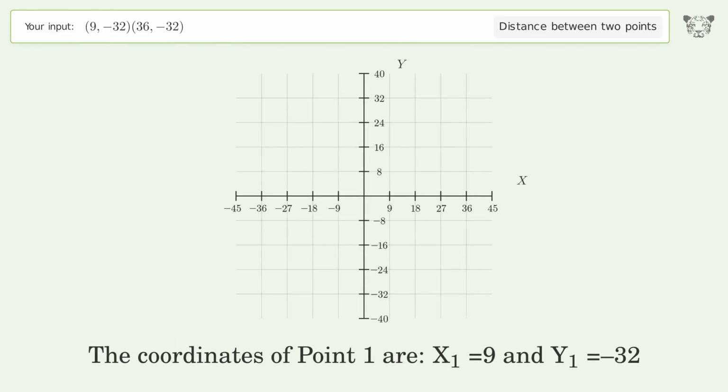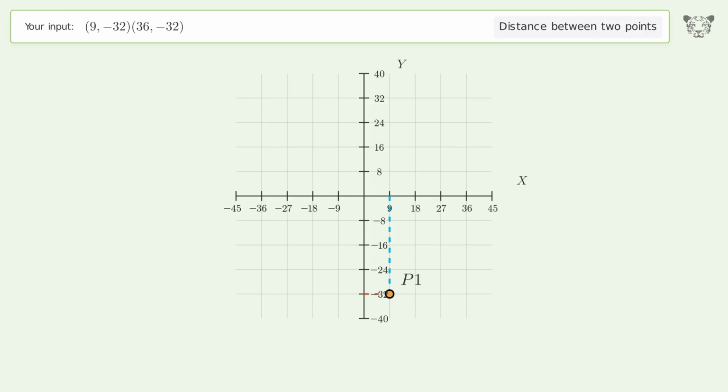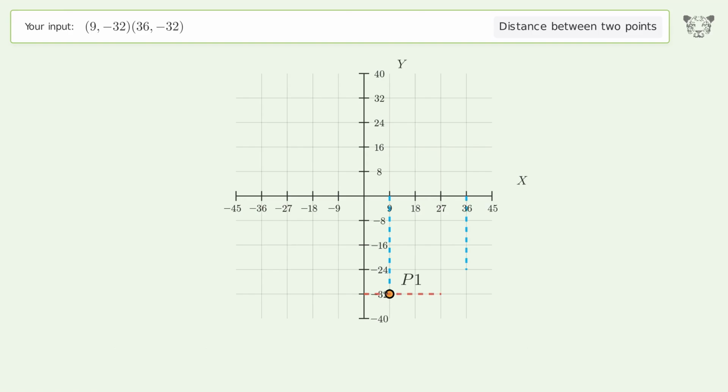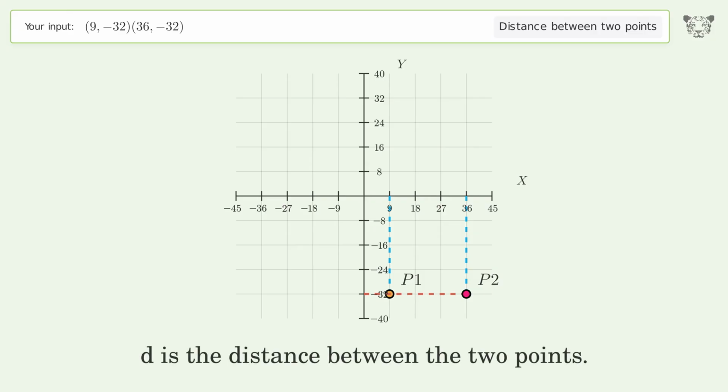The coordinates of point 1 are x1 equals 9 and y1 equals negative 32. The coordinates of point 2 are x2 equals 36 and y2 equals negative 32. D is the distance between the 2 points.